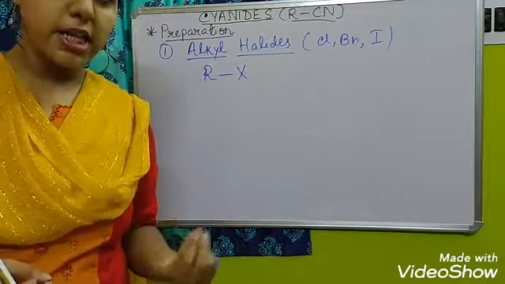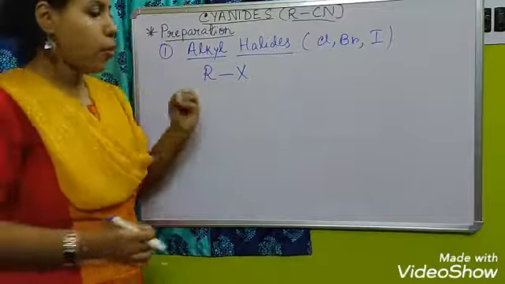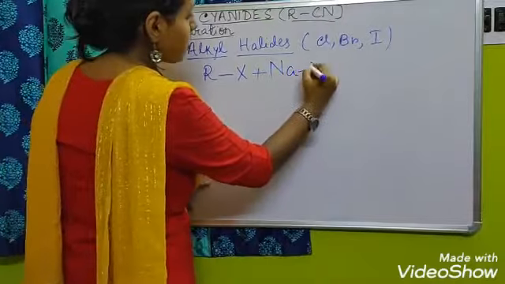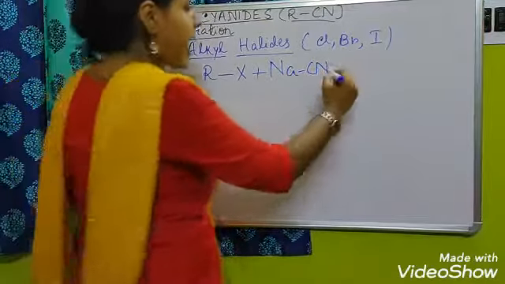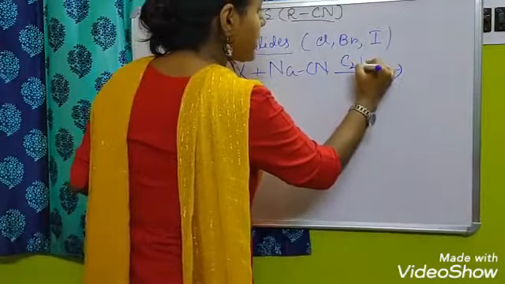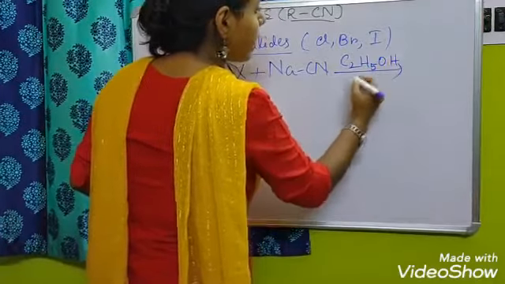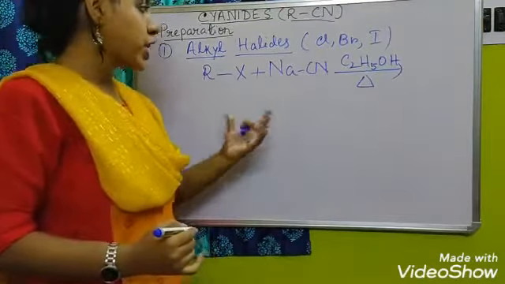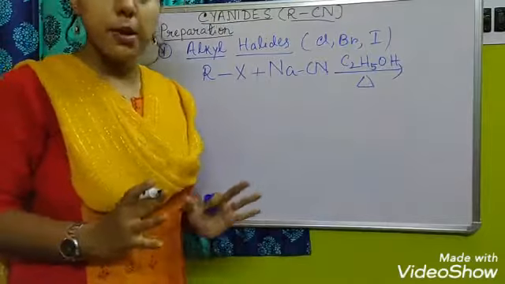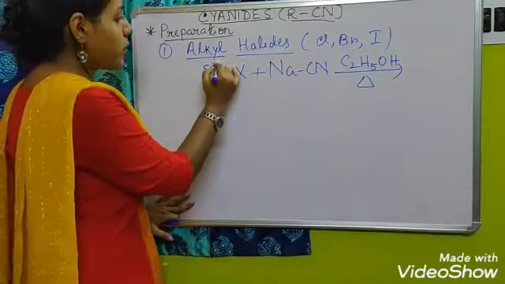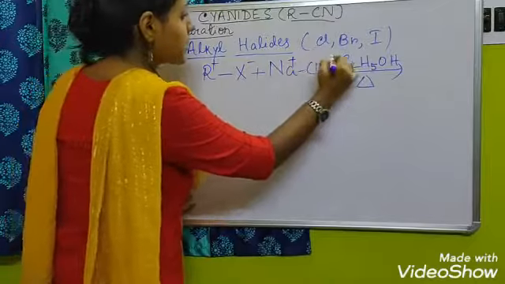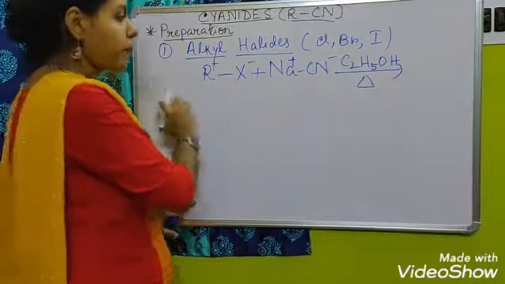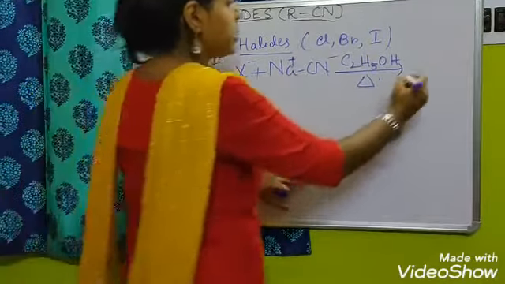So whenever we heat this alkyl halide with the alcoholic solution, just remember, alcoholic solution of sodium cyanide or potassium cyanide, then after heating what will happen? So first we are adding sodium cyanide and then alcoholic solution, suppose I have taken ethanol, and then heating it. After this there will be just like a double displacement reaction. So here the cyanide will be attached with this one.